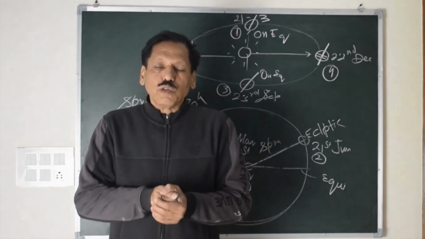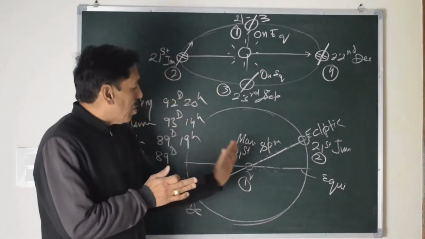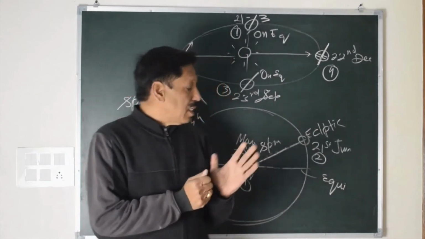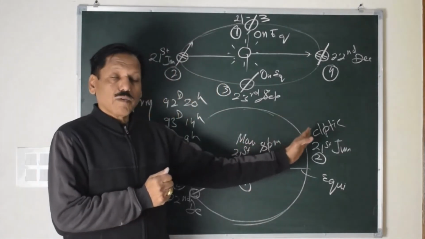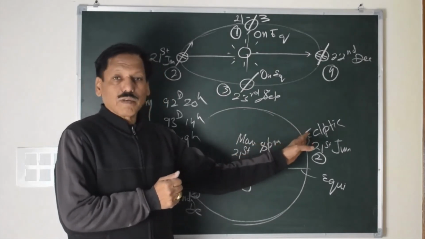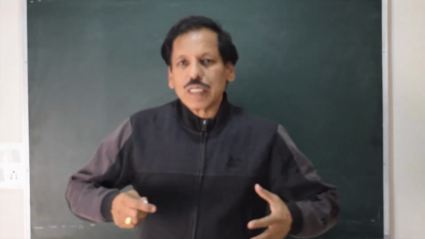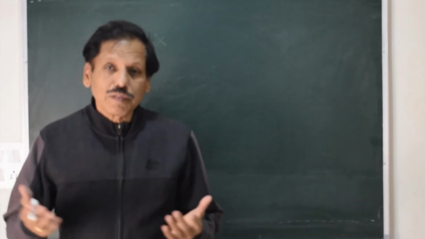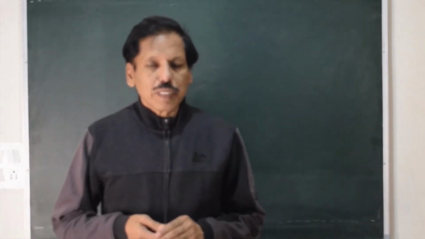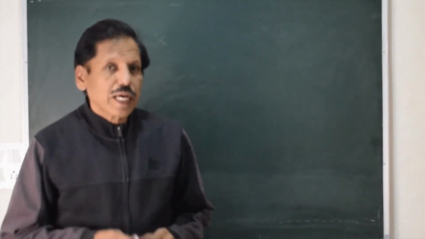So when you need to find out the length of seasons, you need to understand that although the sun is traveling by 90 degrees, there is some equation of time at the beginning, and there is some equation of time at the end. We need to add this equation of time and subtract the equation of time at the end to find out the length of season. Now to understand why the length of seasons is different. In each season, the sun travels 90 degrees on the ecliptic, but still, why, say for example, is winter of just 89 days? So let us try and understand.